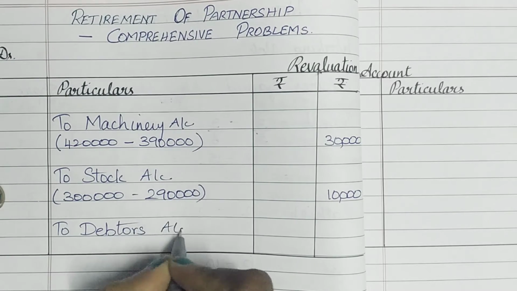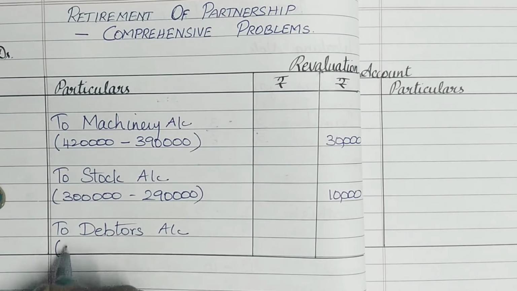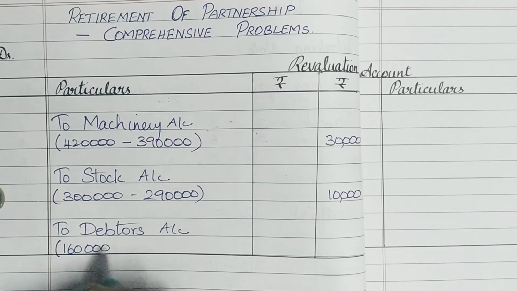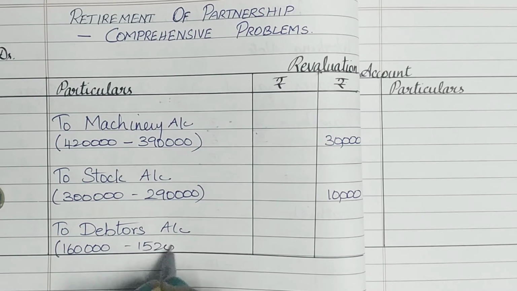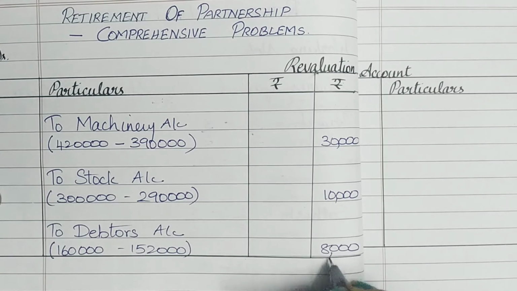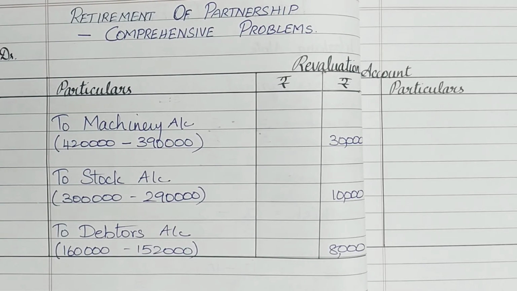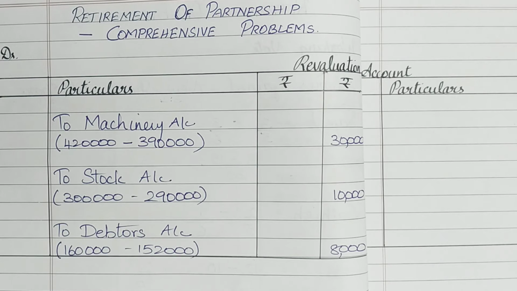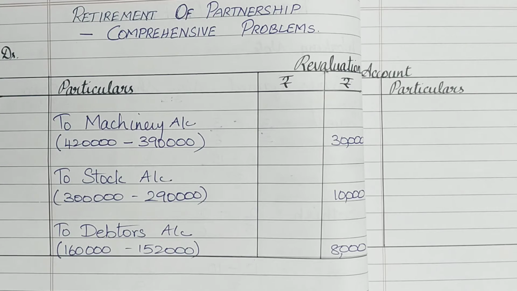So this particular thing is 1,60,000 minus 1,52,000. So if we subtract it, we get 8,000. So with this, the transactions or the adjustments given in that particular sum which relates to the revaluation account, relating to revaluation of assets and liabilities, is over. So we do not have anything on the credit side.